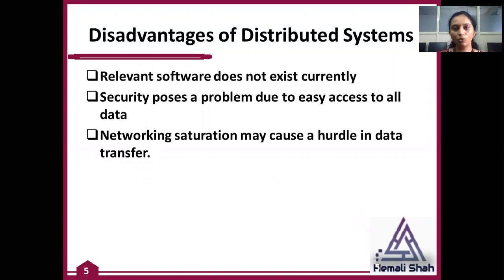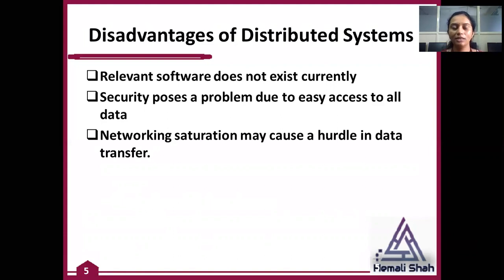So if you want easy access, there may be the problem that data can be accessed by an unauthorized user. So security is a problem due to easy access to all the data.